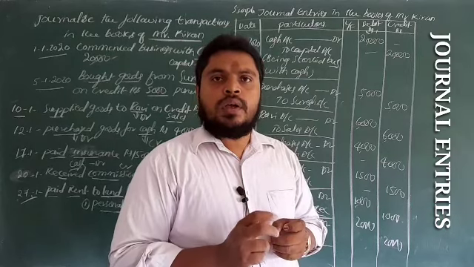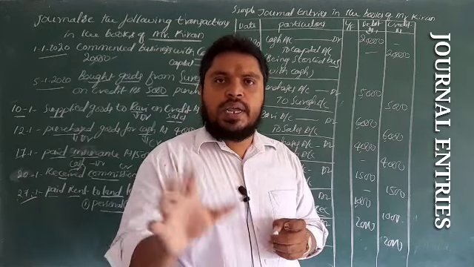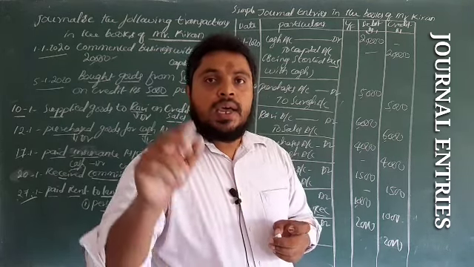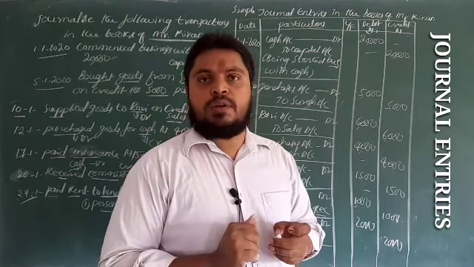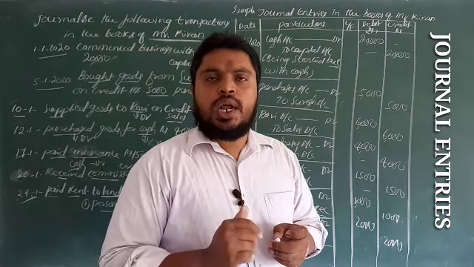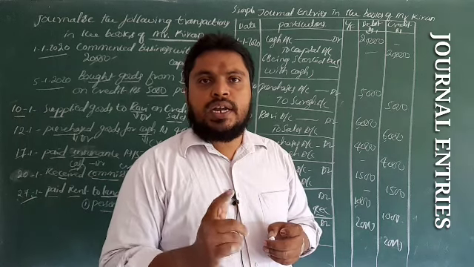You should know the classification under personal, real and nominal accounts. And finally, you should know the golden rules: debit the receiver, credit the giver for personal account; debit what comes in, credit what goes out for real account; debit all expenses and losses, credit all incomes and gains for nominal account.